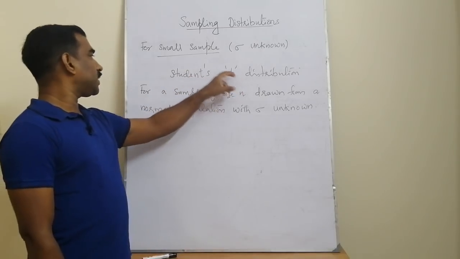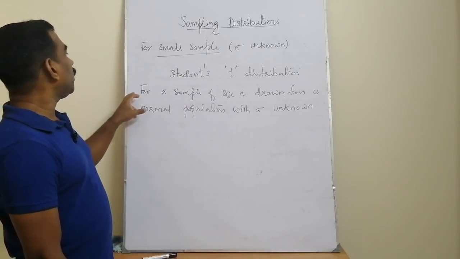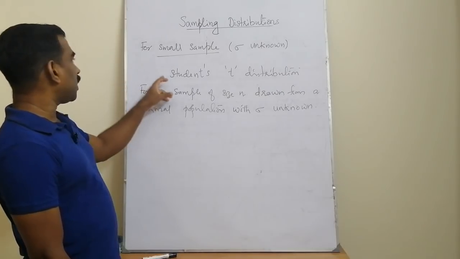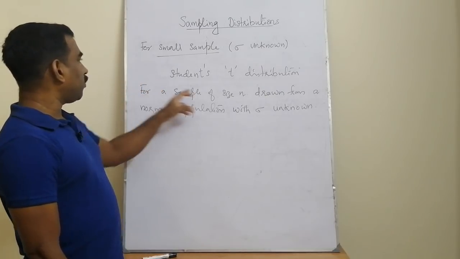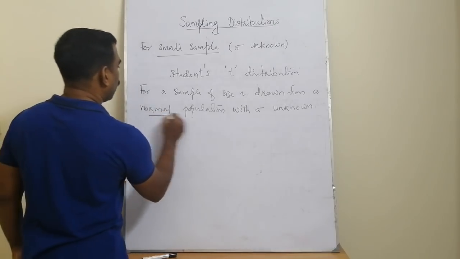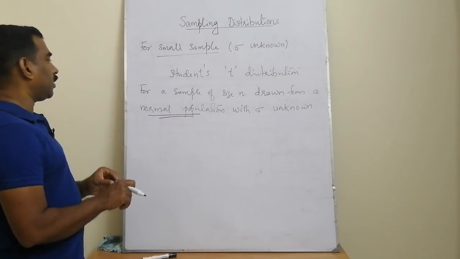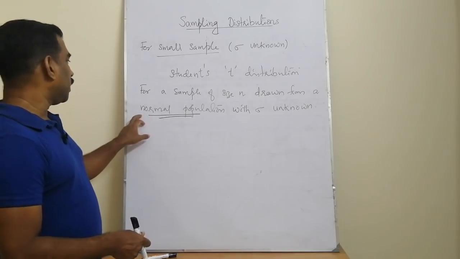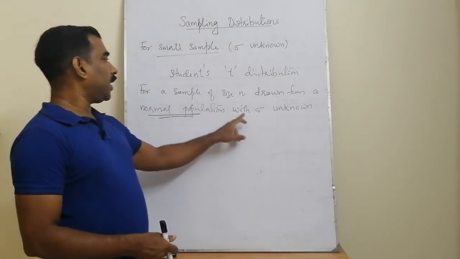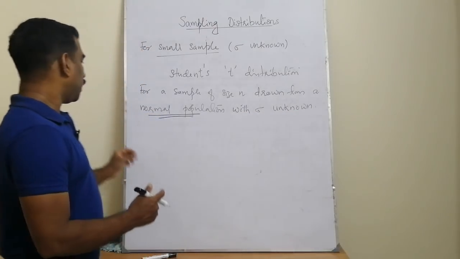The student's t distribution case arises when we are finding the sampling distribution of the sample mean for a random sample of size n drawn from a normal population. Here we cannot have an arbitrary population; it must be a normal population. Samples are drawn from a normal population with the population mean mu and sigma unknown.